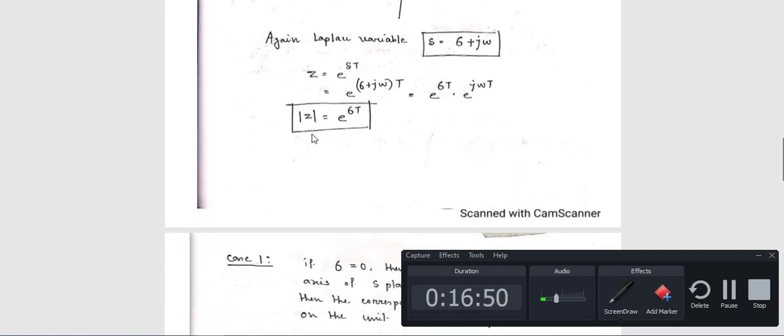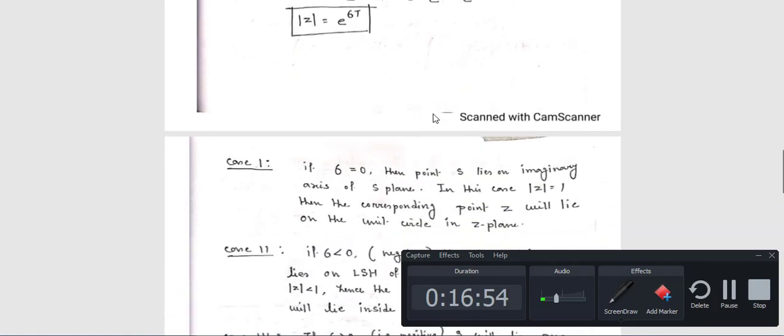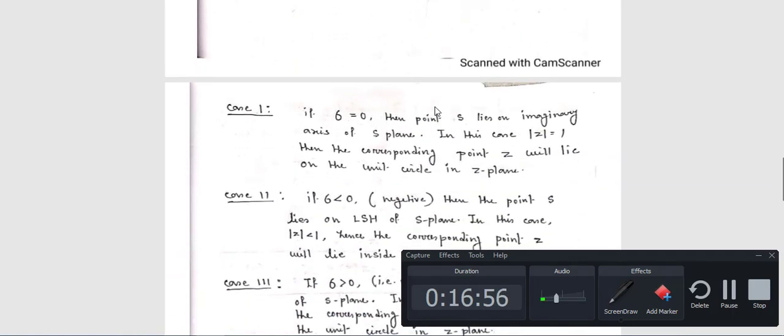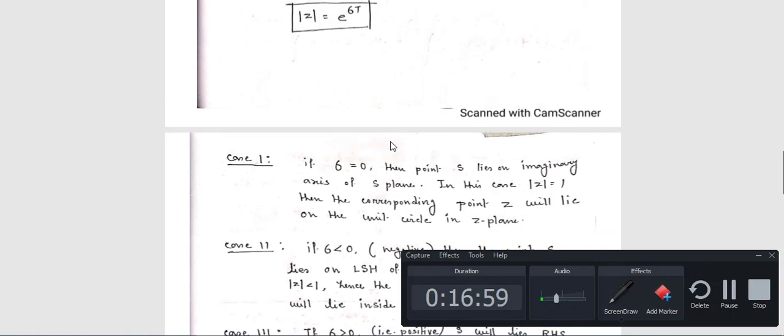Now if mod z is equal to e to the power sigma t, by considering the real part only, you get three cases. Case number 1: sigma is equal to 0. Sigma equal to 0 means e to the power 0, and e to the power 0 means 1. So what is the value of mod z? It is 1. That means you have to draw a circle in the z plane having radius 1.